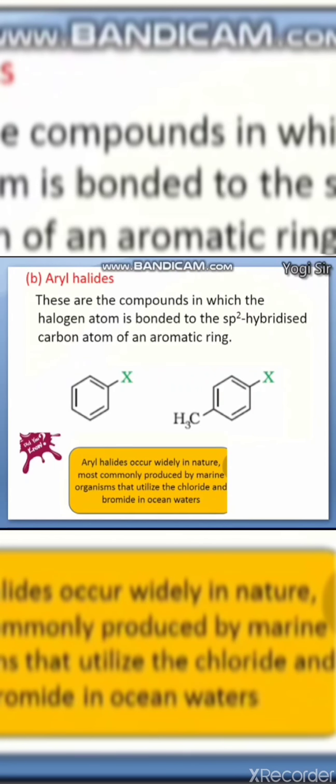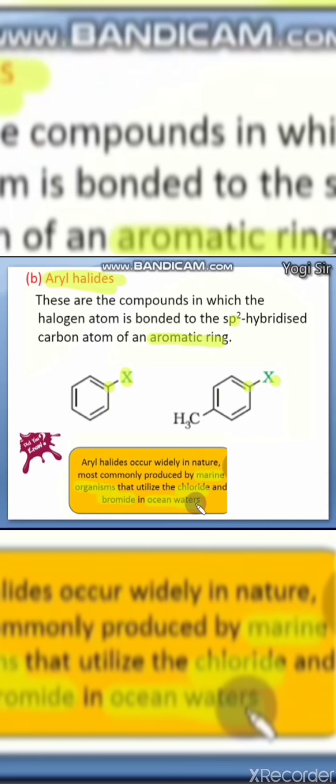You can see here in aryl halide, that is aromatic compounds, the halogen is directly linked on a carbon which is sp2 hybrid, directly on this aromatic ring, or you can say benzene ring. They are classified as aryl halides, right? Here there are some notes given. Aryl halides widely occur in nature and are most commonly produced by marine organisms that can utilize chloride and bromide ions which are present in ocean waters, sea waters. Means they can metabolize halogens.